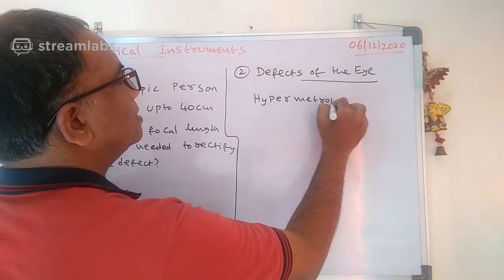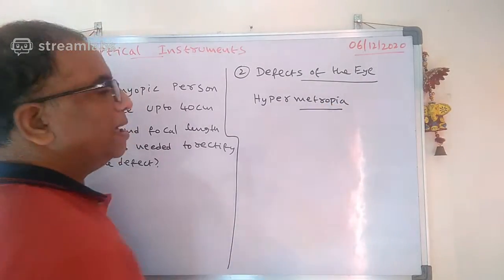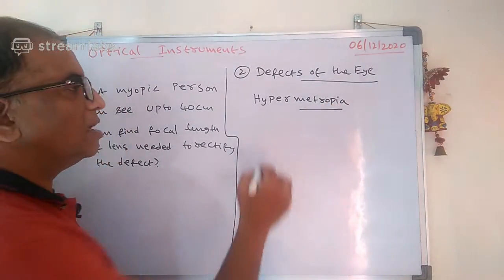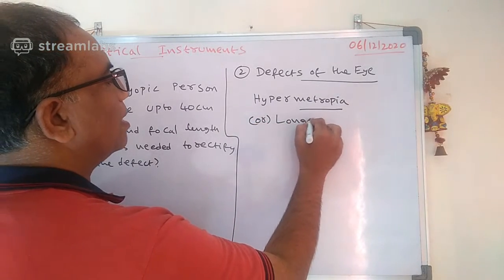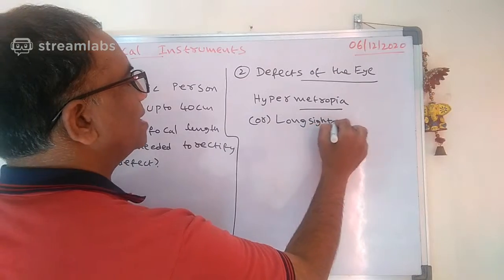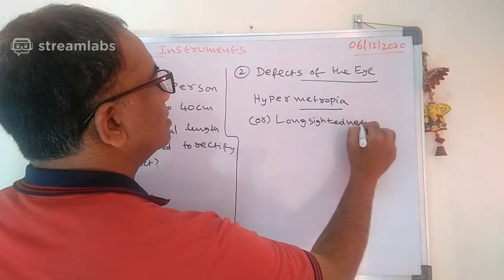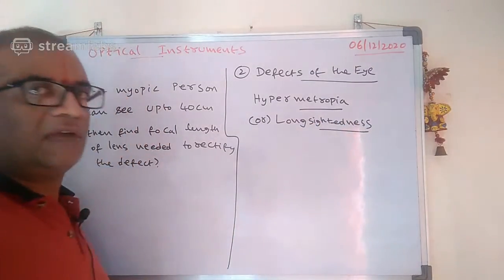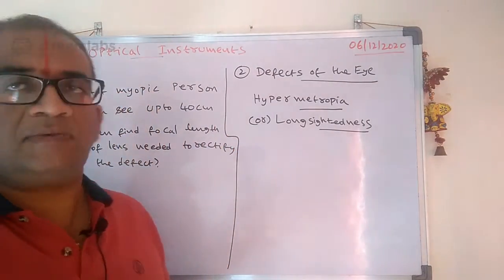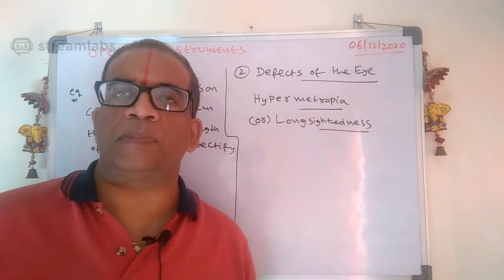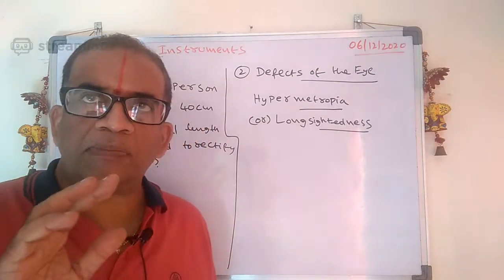Hypermetropia, or we can also call it long-sightedness. See carefully, whenever they give this problem, hypermetropia means what here?